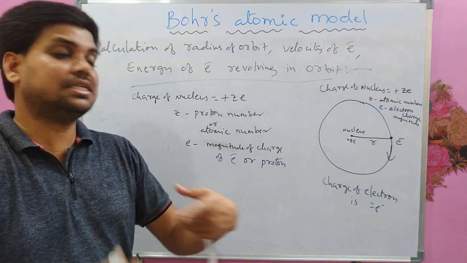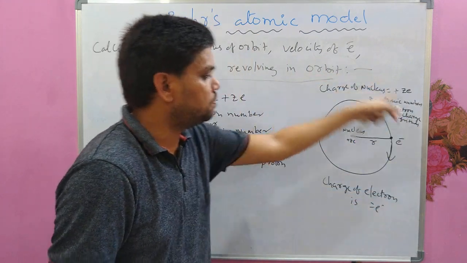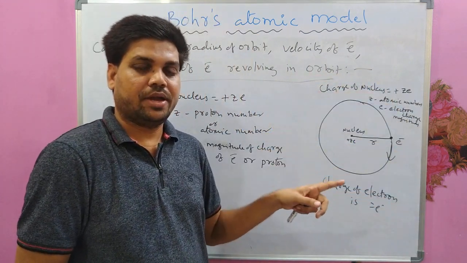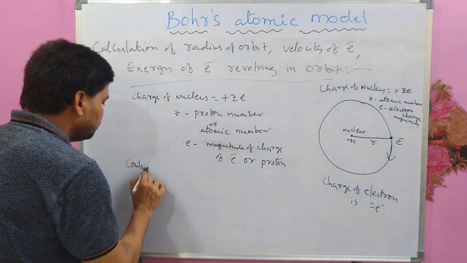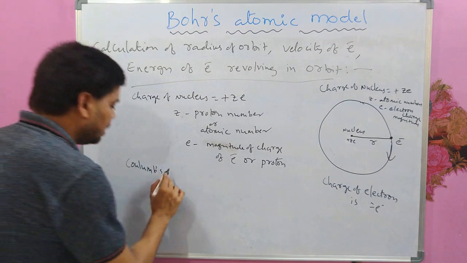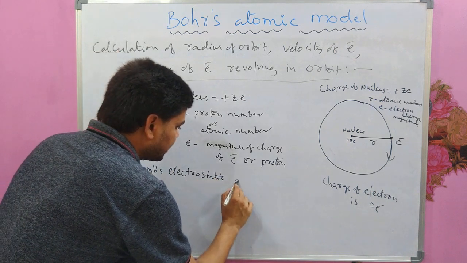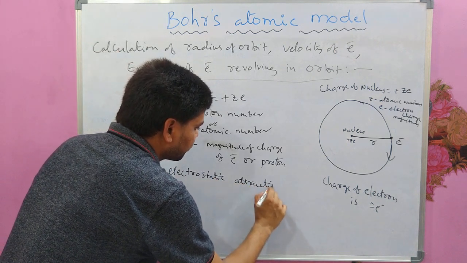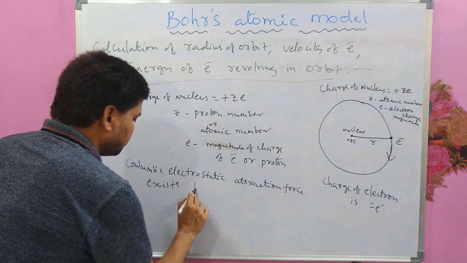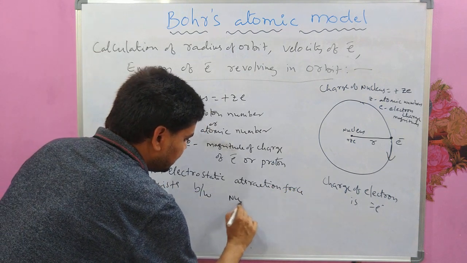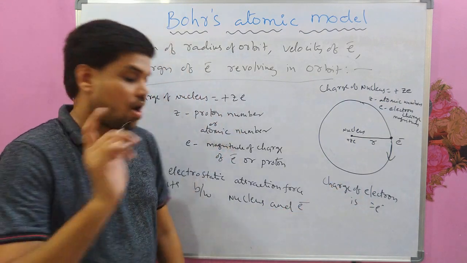So negatively charged particle is revolving around a positively charged nucleus, and obviously according to Coulomb, electrostatic attraction force exists between nucleus and electron. How much?